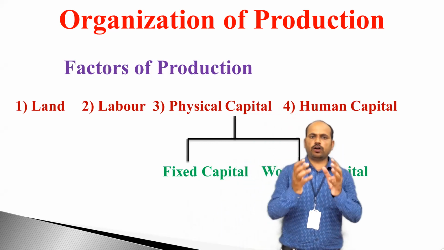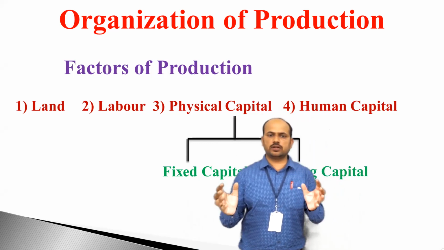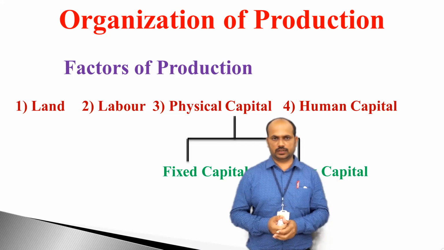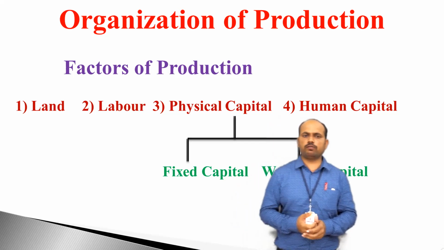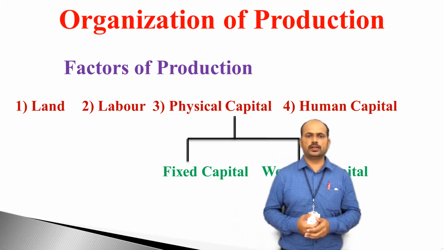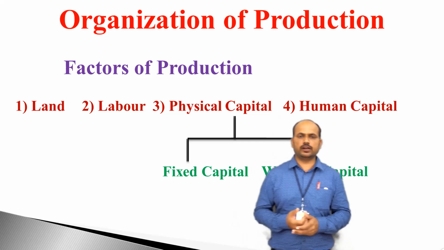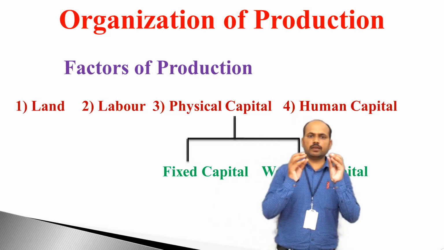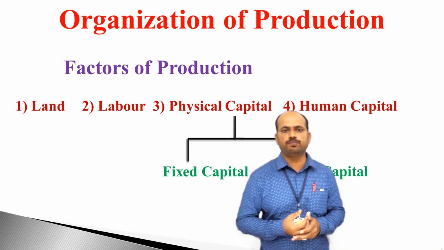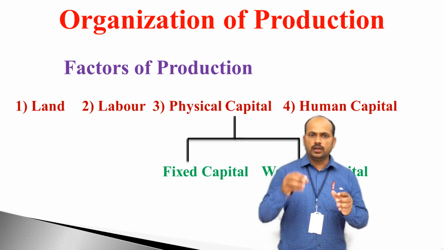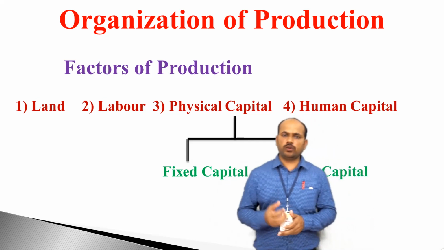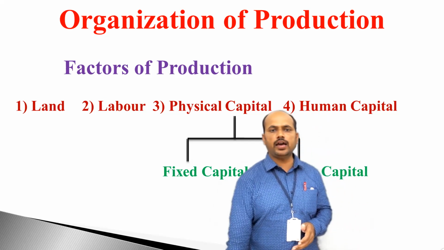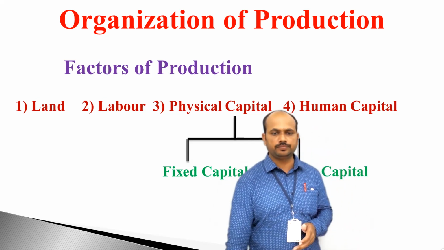And these four requirements of production only we can call factors of production. Now, what are these four requirements? You can see land, labor, physical capital, and human capital. These are the main four requirements of production. And in this video, we are going to see in detail about these four requirements of production.